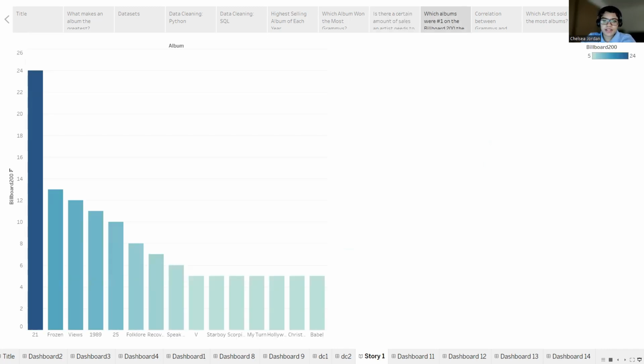The bar chart depicts the albums that held the number one position on the Billboard 200 chart for the longest duration. Leading the list is Adele's album 21, maintaining the number one spot for an impressive 24 weeks. In second place is the soundtrack of the movie Frozen. It was number one for 13 weeks. Taking third place is Drake with his album Views, which topped the Billboard chart for 12 weeks.